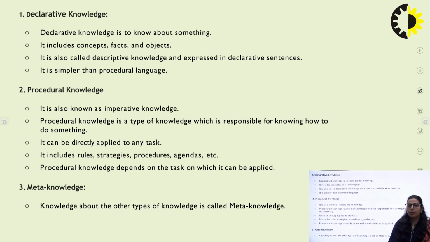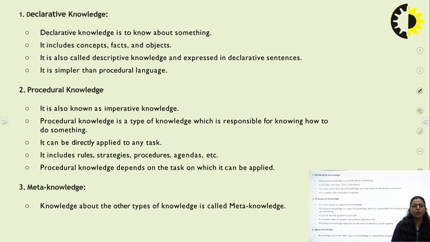Now let's have an overview of all the different knowledge. Declarative knowledge is to know about something, means it is the description. Basically it is a description about any object that can include any type of concept, facts, or any other object that we are using while we are creating an artificial object. It is also a kind of descriptive knowledge that can be expressed in declarative sentences. This knowledge is a little bit simpler than procedural knowledge.